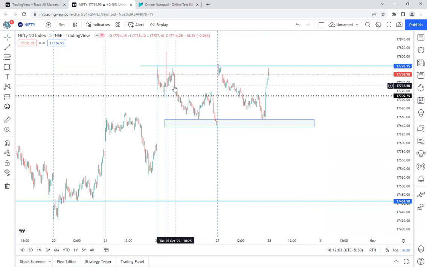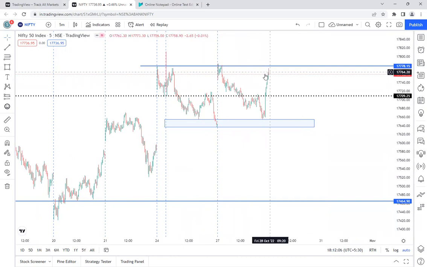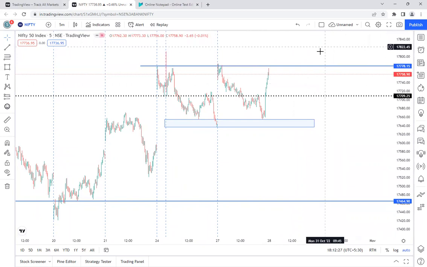That is where it has been getting rejection for the last 3 days, and today's closing is very much closer to that. That is a good sign for the buyers. So tomorrow, even if there is a gap down opening, I hope they will still give some sort of rejection, and after that also there are more chances that they may go up or break this level, and they may keep going up.